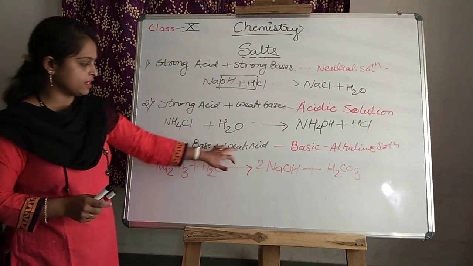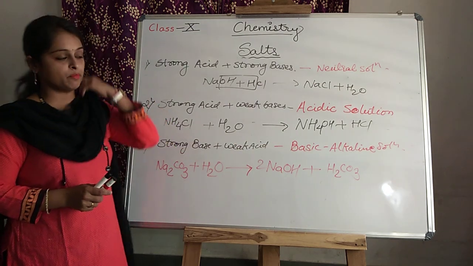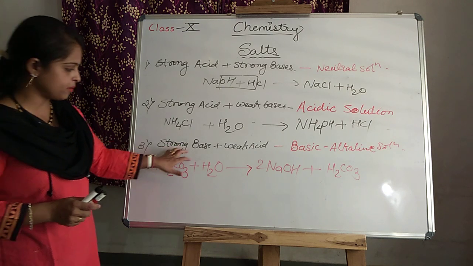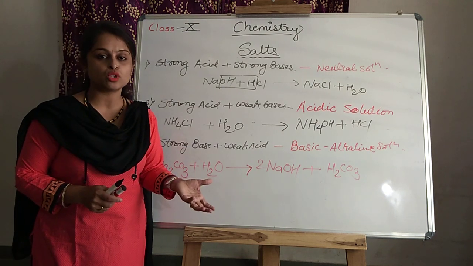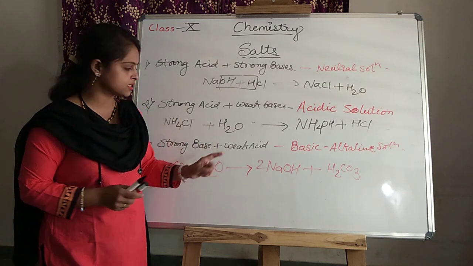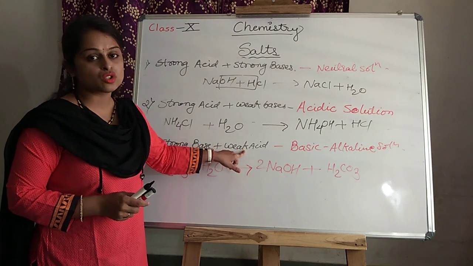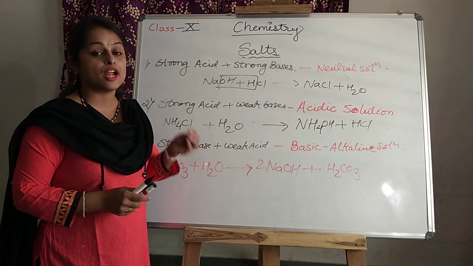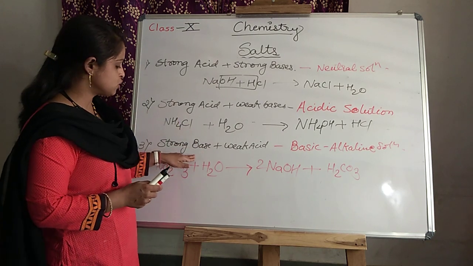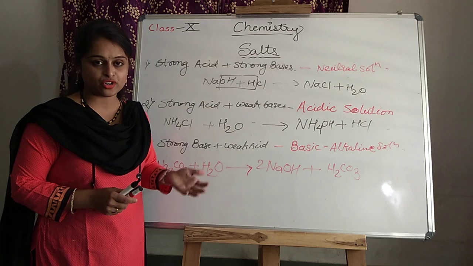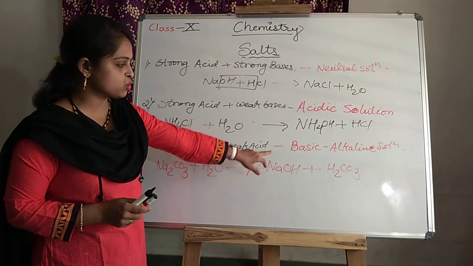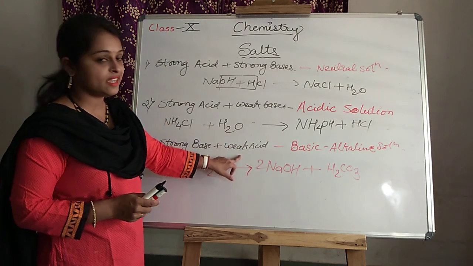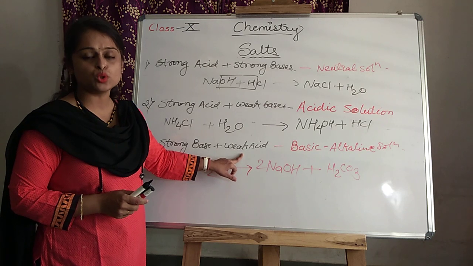When a strong base reacts with a weak acid, they produce a basic or alkaline solution. In this also the strong base is here. It means they produce a large amount of hydroxide ions. A weak acid is not able to produce a large amount, they produce a very small amount of hydrogen ion. Due to the presence of a large number of hydroxide ions, this reaction shows a basic solution or alkaline solution. It means that they can turn red litmus into blue.